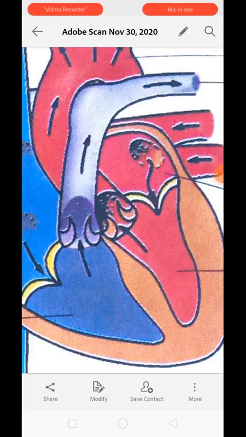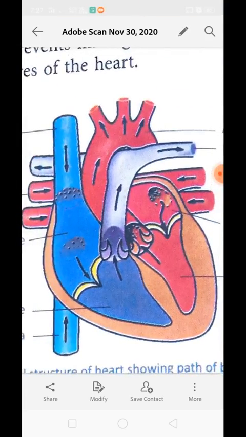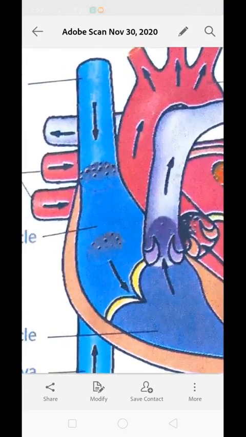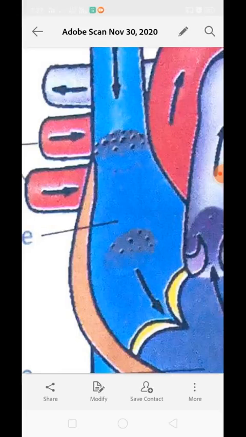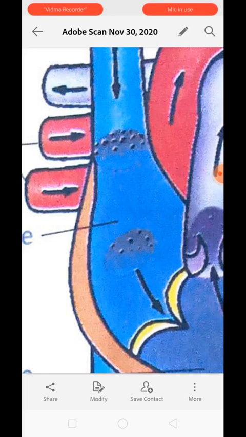Now we will talk about the right auricle first. This is the right auricle part of the heart. Right auricle is a receiving chamber of the heart. It only receives the blood from the entire body. Its wall is thinner in comparison to the others. Why? Because the blood collected throughout the body has low pressure, that is why it does not need a very thick structure.